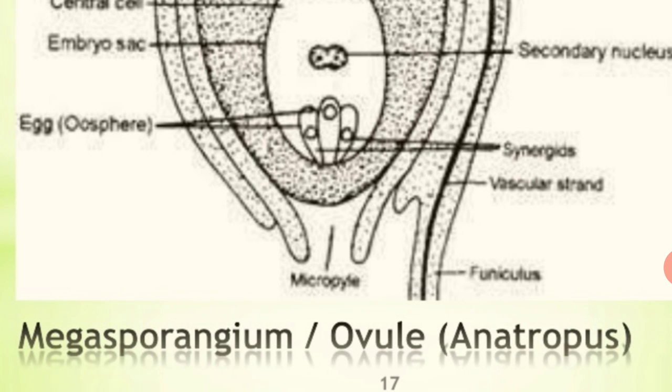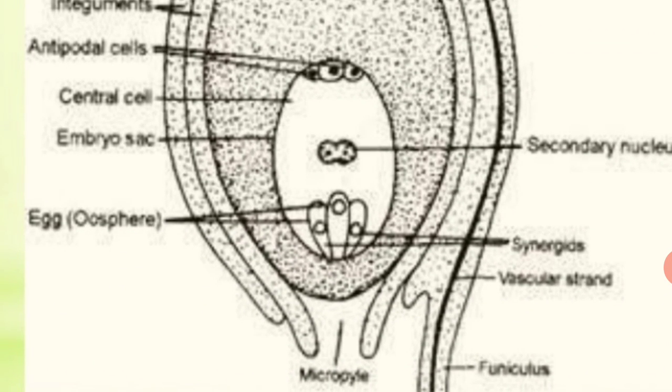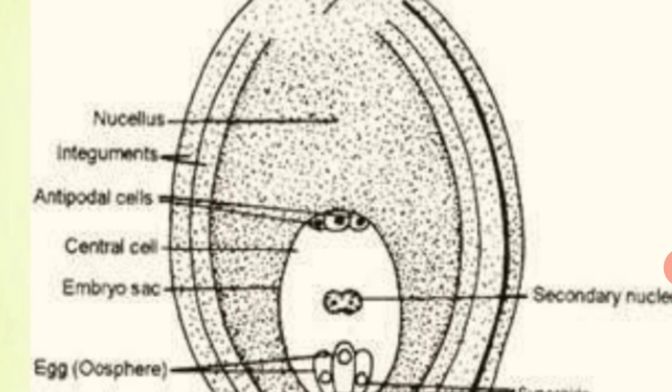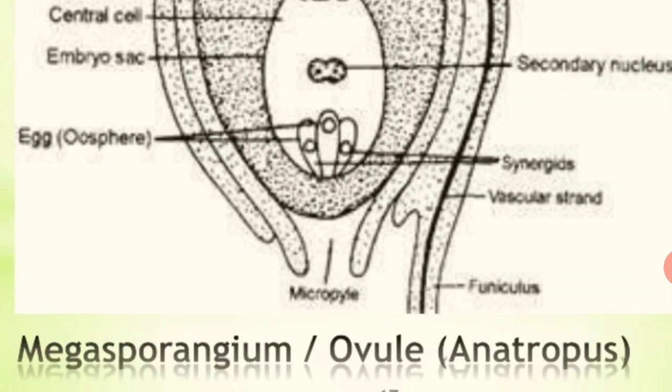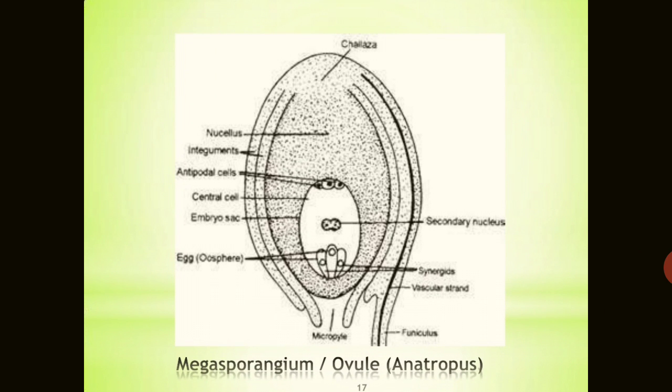In the center you can see the egg or the oosphere, supported by two synergids or the helper cells. The secondary nucleus in the center has two nuclei. It is also known as the polar nuclei, responsible for the development of endosperm, and the upper three are known as the antipodals. The integuments are there and the nucellus is also there. So this is the anatropous or very common embryo sac found in the angiospermic plants.